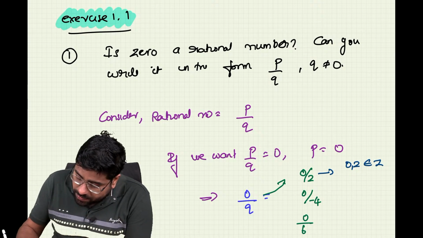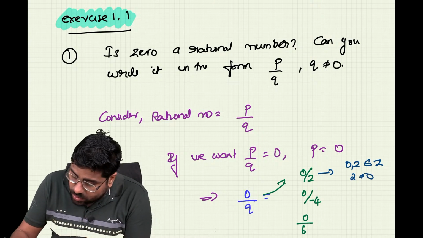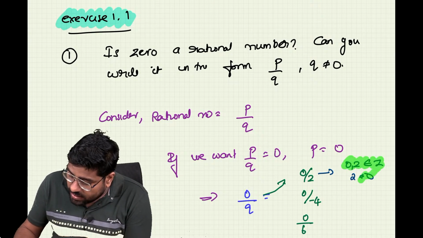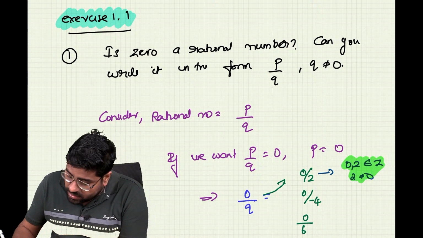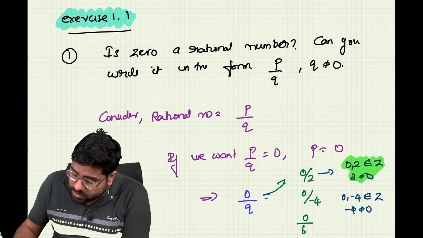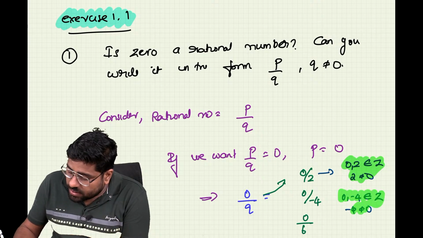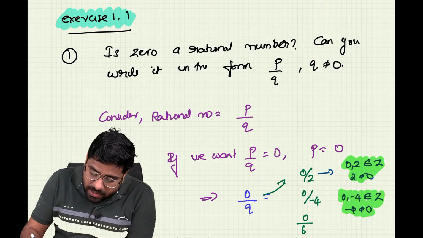I'm sorry, this 2 not equal to 0 means this is going to be what? What is in the green color? That is going to be a rational number. Look at the next one, what is next? Next you can see 0, minus 4 also belongs to Z, and minus 4 not equal to 0, so they are going to be again a rational number. So 0 by minus 4 is also a rational number. Look at the next one, what comes next?